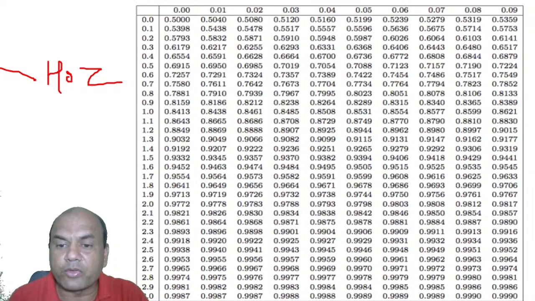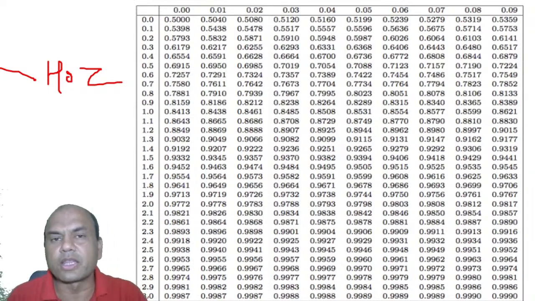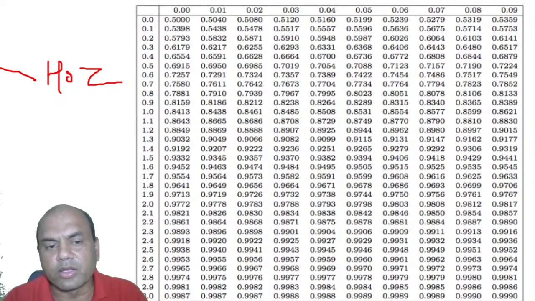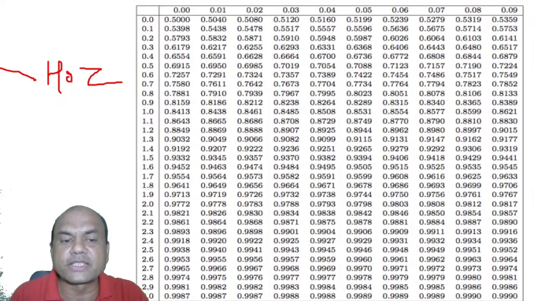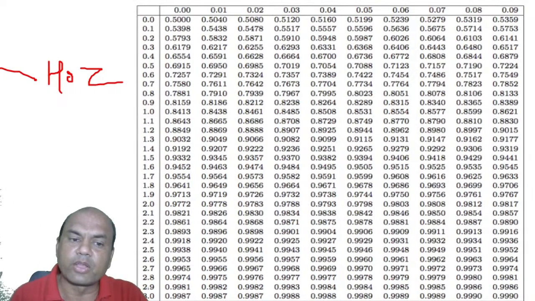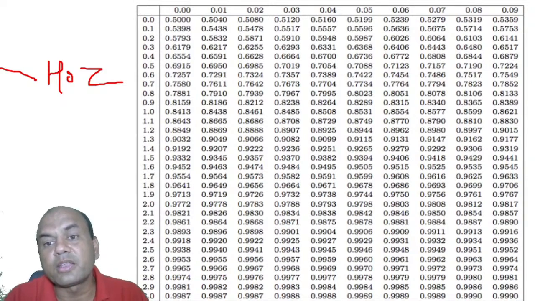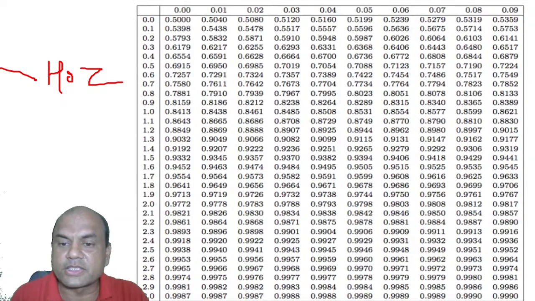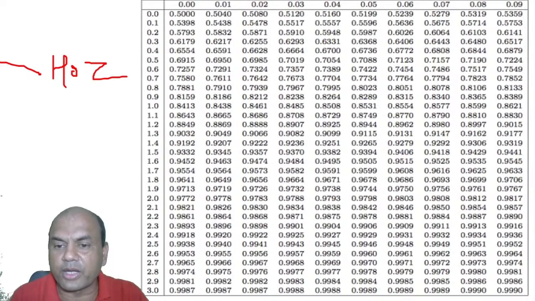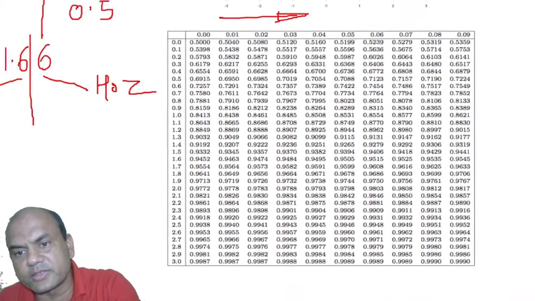Let me see how many of you are getting these answers here. Okay. Those who have not heard, kindly give me the answer for 1.66, 1.6 and 0.06, in the comment section. It is 0.9515. Got it? This is 0.9515. Everyone got this? Clear?